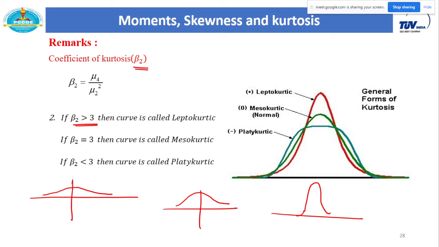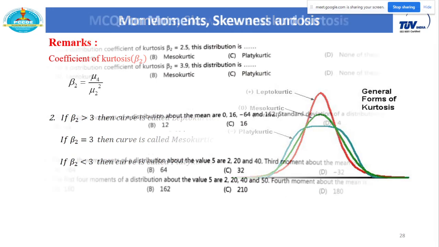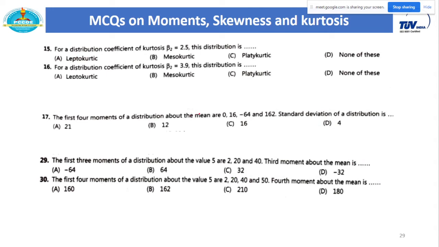So at the end, from the moments you will understand the nature of the given data, whether it is positively skewed, negatively skewed, whether it is leptokurtic, platykurtic, or mesokurtic. This information you will get from the moments. And let us see some MCQs on this quickly.